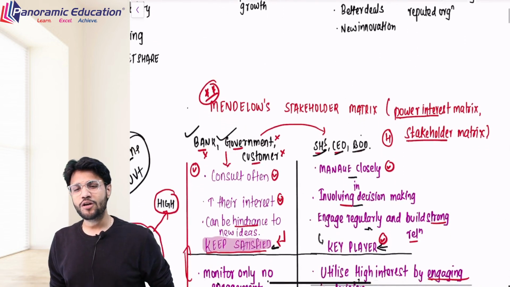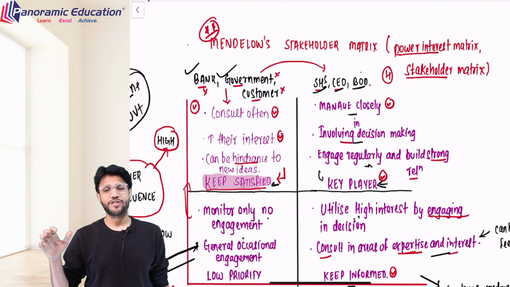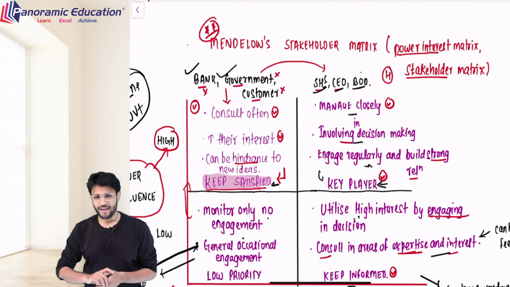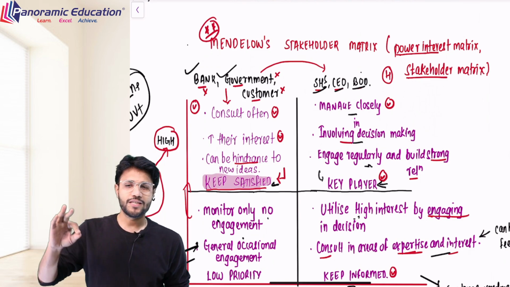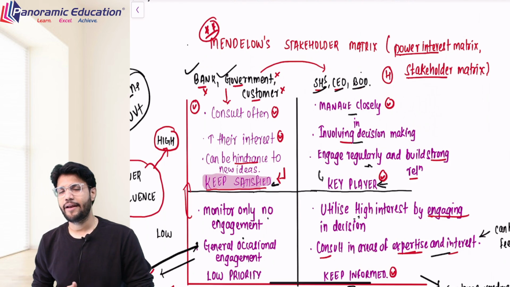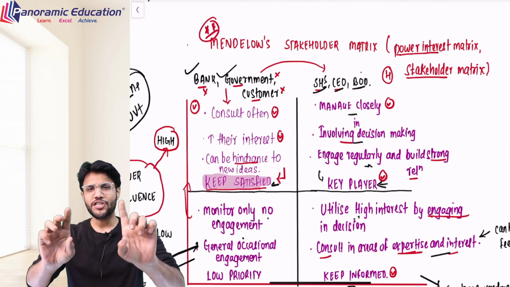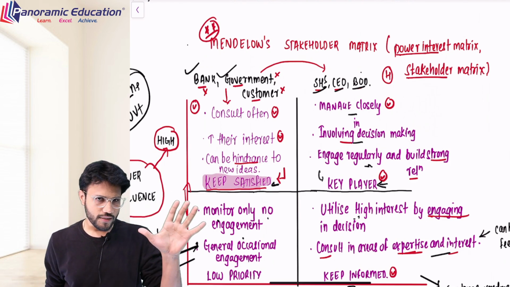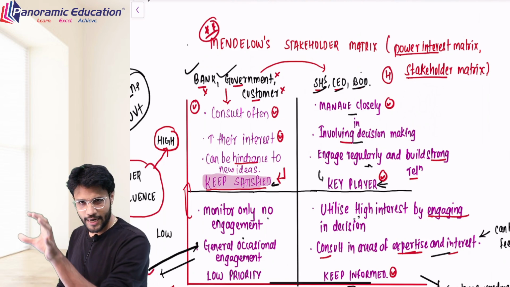And in order to see who are in the priority, there is a stakeholders matrix which is given, and the name of the matrix is Mendelow's stakeholders matrix. Sir, what is this matrix? This matrix says just take two factors. On one side take the power, on another side take the interest.